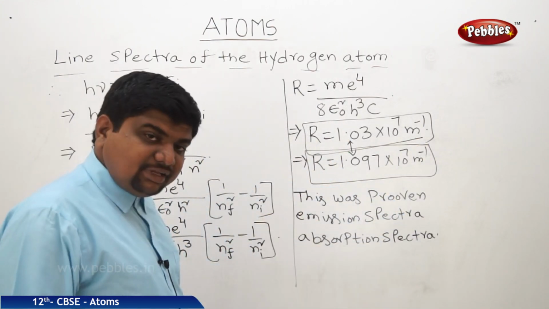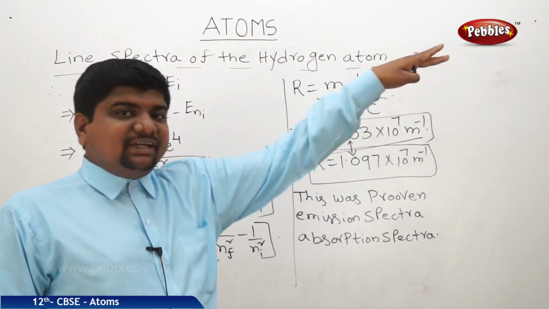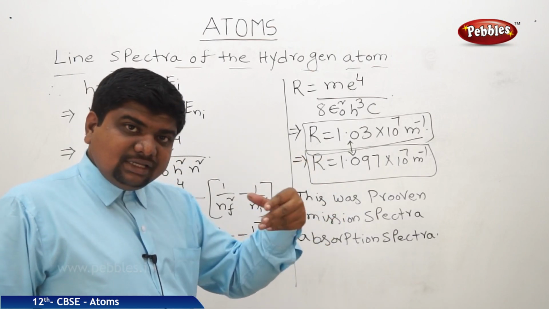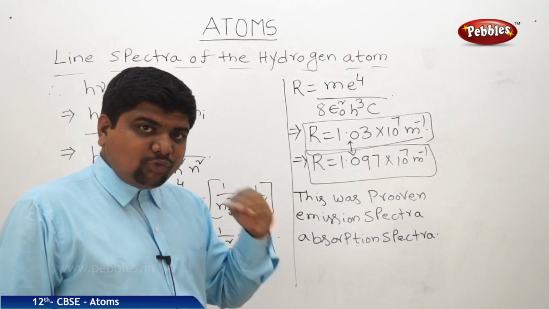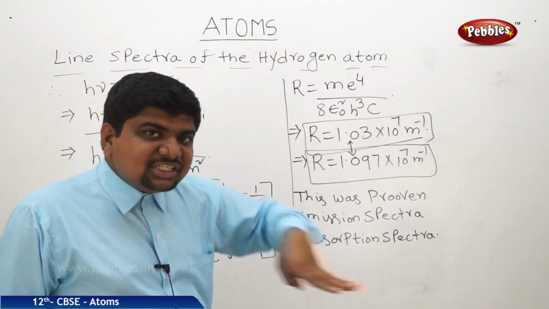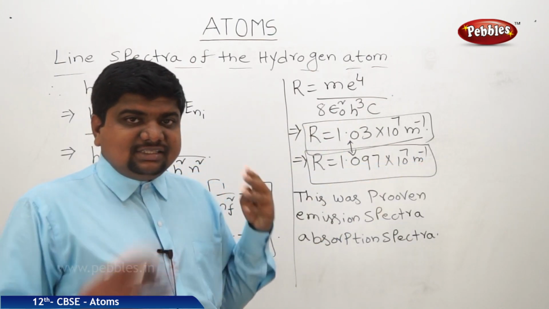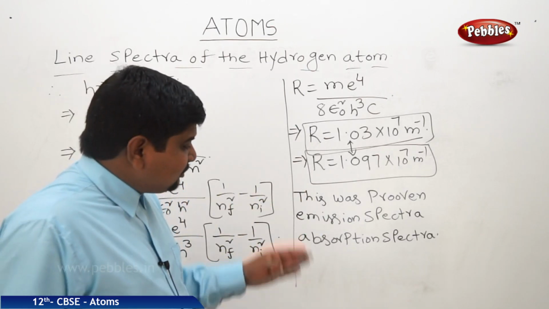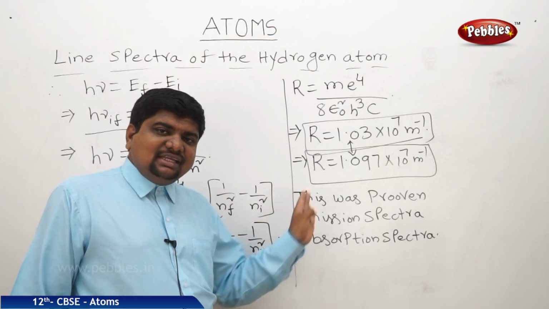What is emission spectra? When electrons are passing through different electric fields, they absorb energy, which means they excite from one level to another level. It emits the photon, because if electrons are passing through electric fields, these electric fields disturb the electrons. So it causes the emission of a photon.